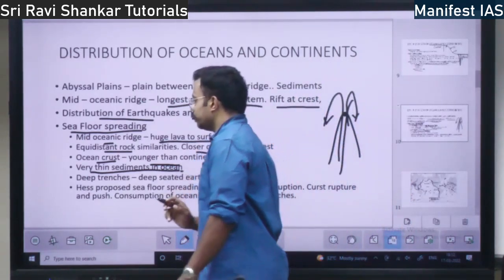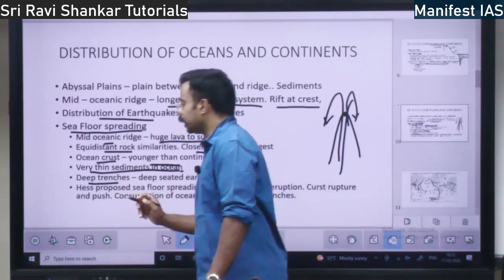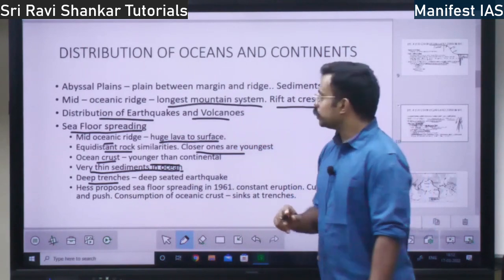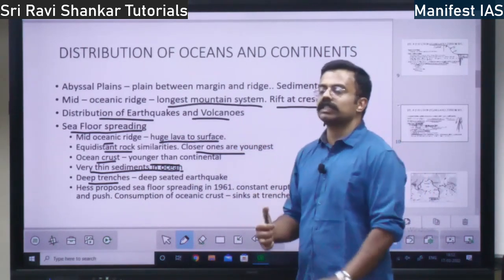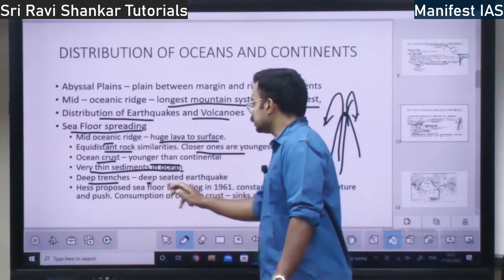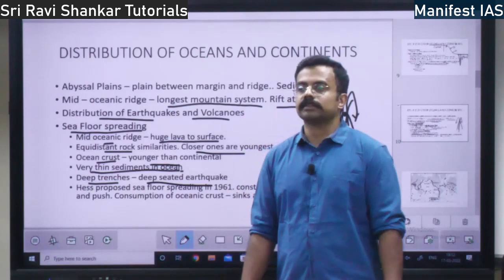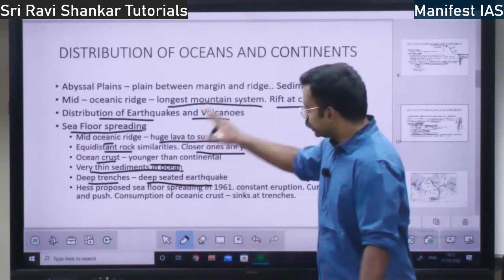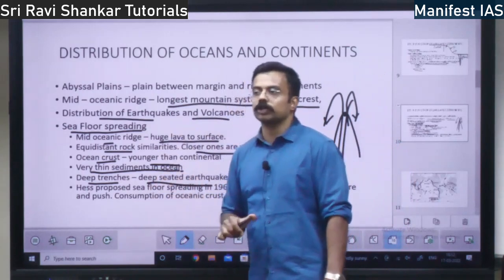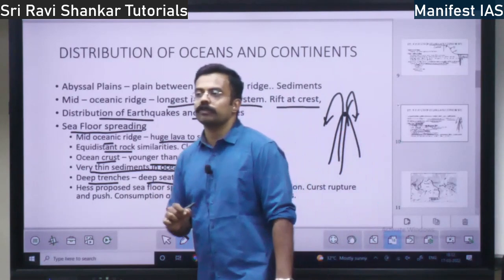There are very thin sediments in the ocean, and also there are deep trenches in the ocean. Trenches, as I have told you, are valleys within the oceans. So there are very deep trenches. In these trenches, there will be deep-seated earthquakes. So this is the basic information about the topography of the ocean. But this is required for you to understand seafloor spreading.